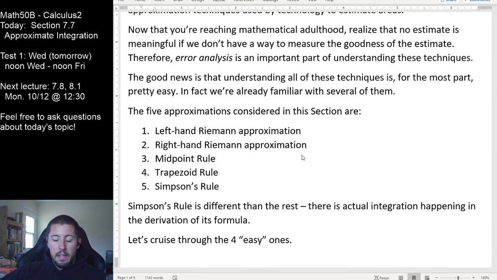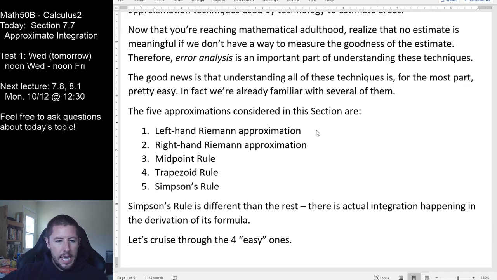Left hand and right hand Riemann approximations are things that you saw back in Calc 1 that we briefly revisited in week 1 of this semester. The midpoint rule, I believe that I skipped this section. I think that this is in section 5.5 or something in our textbook, and I skipped it because I knew that we were going to discuss it out here in this section. Trapezoid rule is new to us, but it's very closely related to the midpoint rule. There's nothing fancy really going on too much with the trapezoid rule, but it's better than our number 1 and number 2 approximations here. Simpson's rule is the one that's different than the rest.